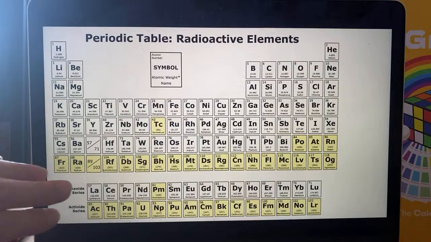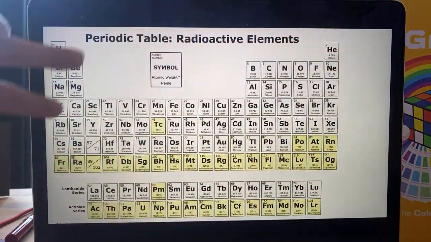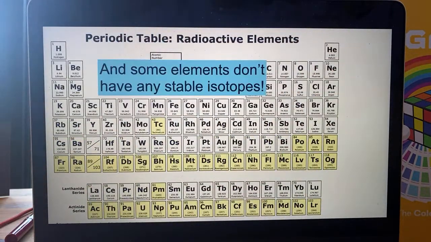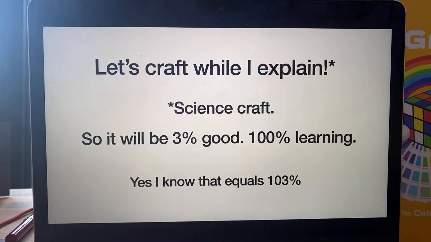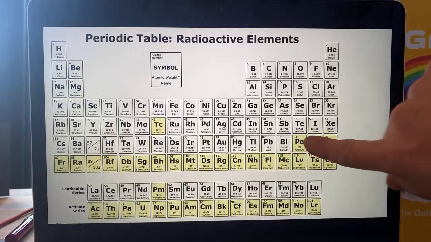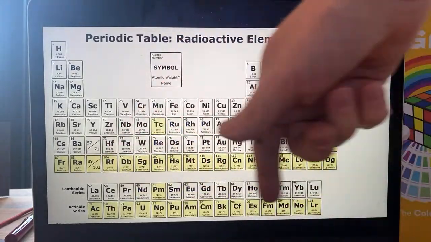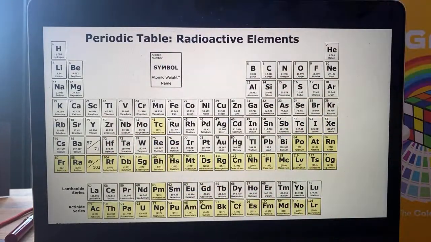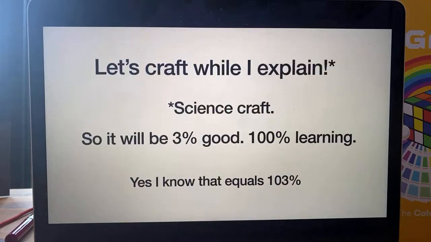And there's some elements, some atoms in the periodic table, they don't have any stable isotopes. Their normal version of themselves, if you like, that exists, is all unstable. So the ones in yellow here are all the radioactive elements, the ones that are unstable, the ones that want to spew stuff out in order to get more stable. So let's craft while I explain why some atoms are unstable.